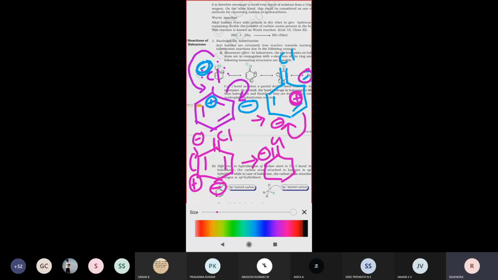And here plus to minus means one double bond is forming, one double bond like this. So haloarene compounds undergo more resonance structures, and all these haloarene compounds especially participate in this, right?